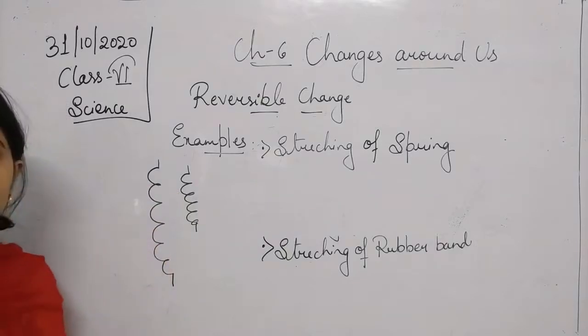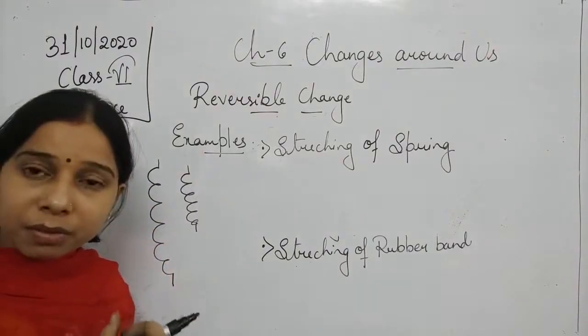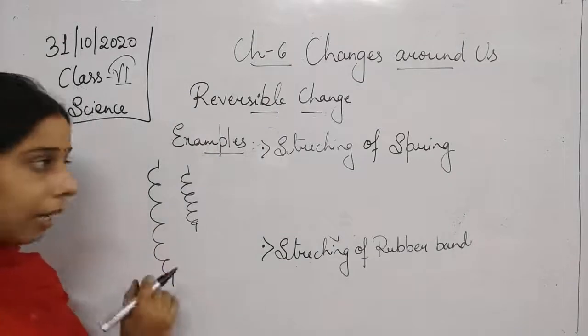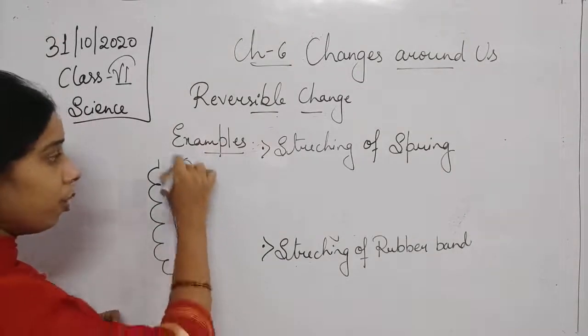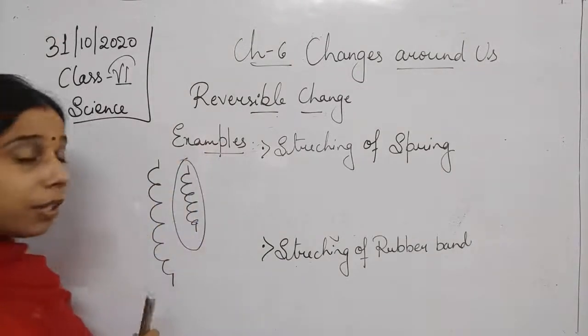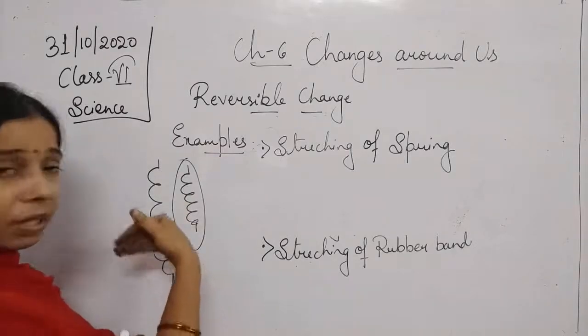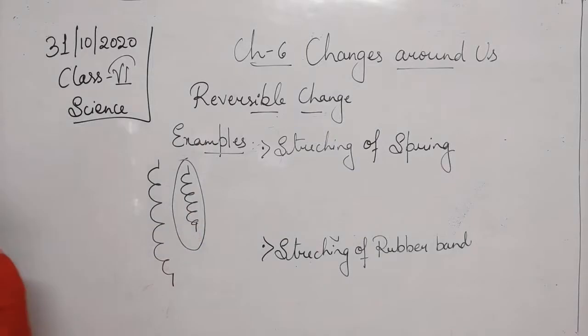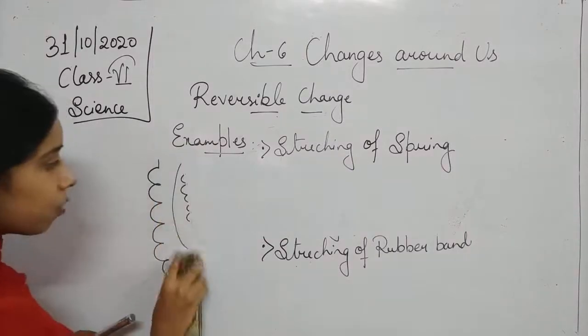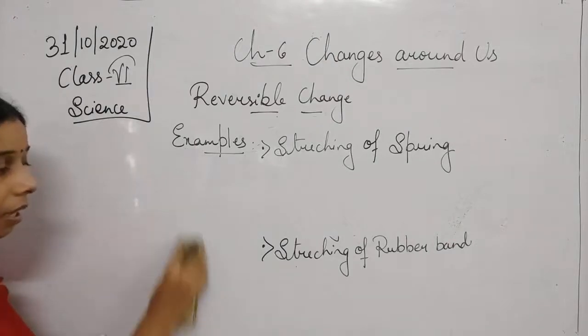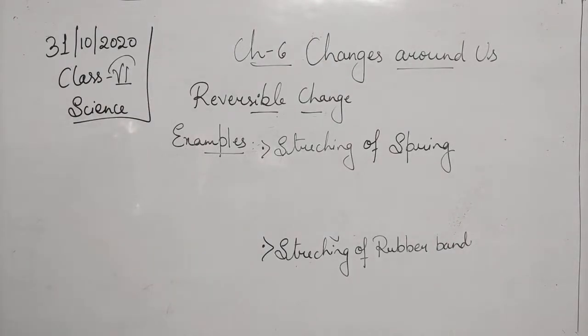But as you leave it, it will regain its own shape. So when you stretch it the shape changes, but as you leave it, it regains its shape. So stretching of a spring is also an example of a reversible change.